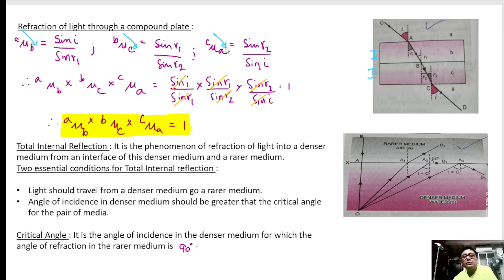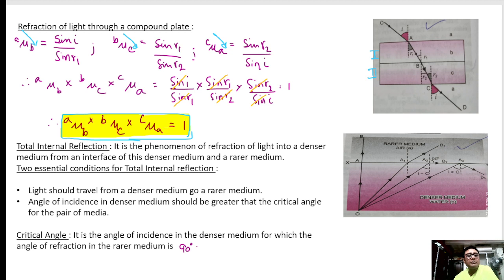Next is from C to A. Angle of incidence is R2 and angle of refraction is I. Now if we multiply all these, we get it cut. That means this is our formula when the light is passing through two glass slabs together.